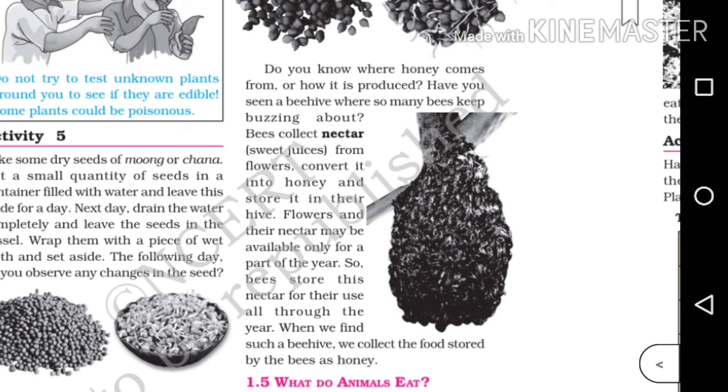Okay, actually this is a question. The question is how honey is prepared and why it is stored. The answer for how honey is prepared is simple. Bees collect nectar from flowers and convert it into honey and store it in their hive. Then the answer for why it is stored is given there. See? Flowers and their nectar may be available only for a part of the year. So bees store this nectar for their use all through the year. Okay, got it?